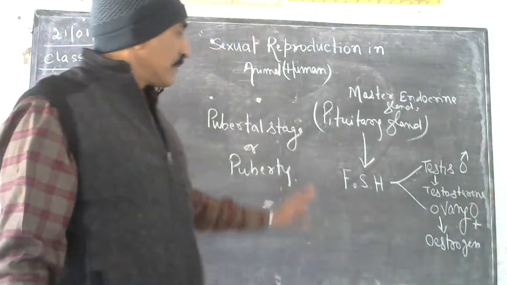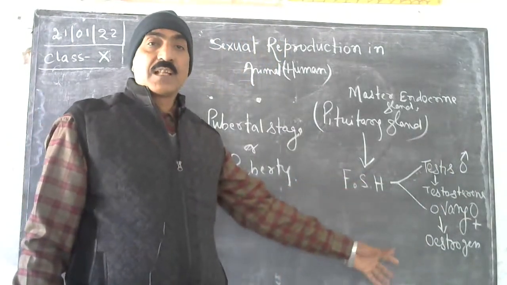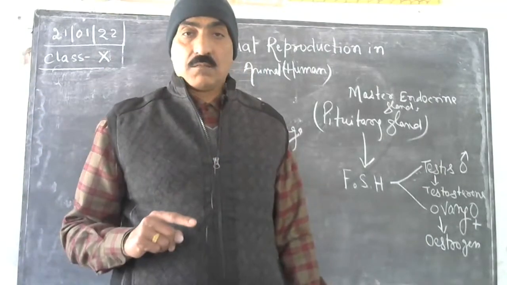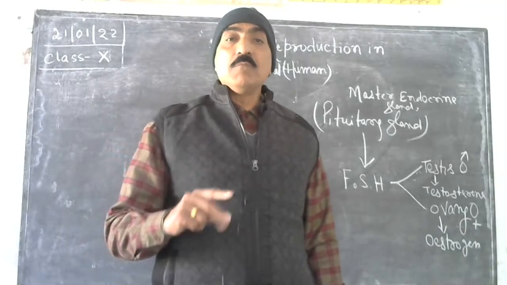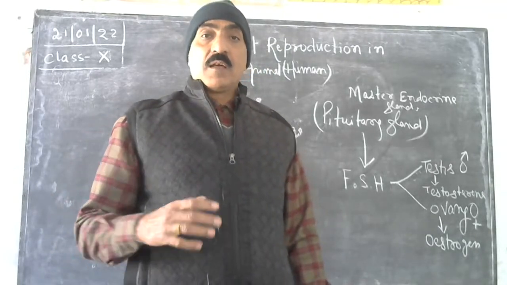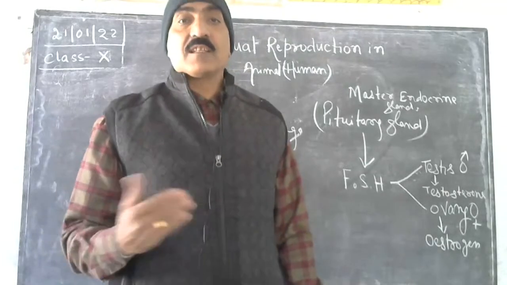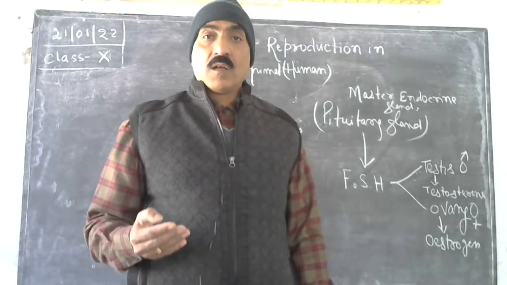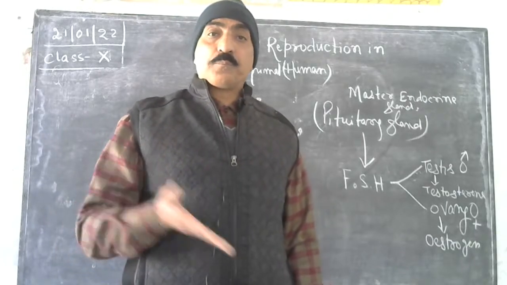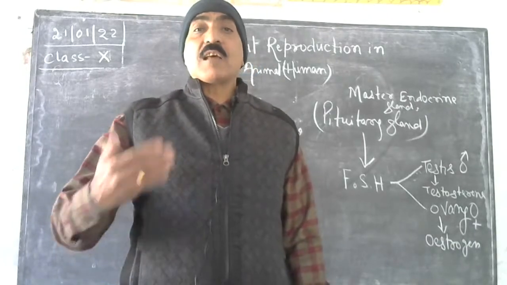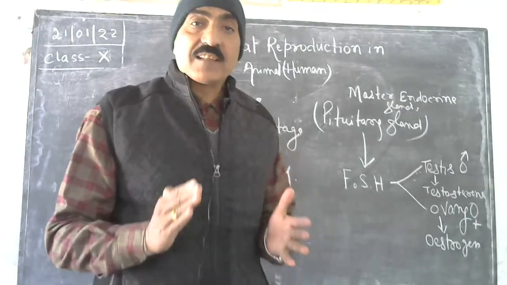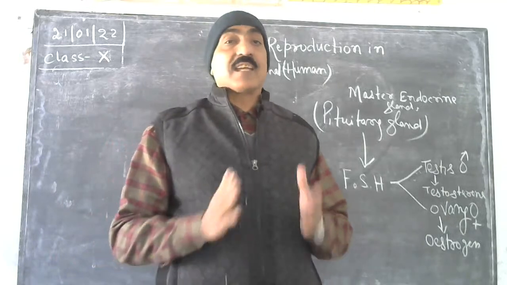Clear? Similarly, in the female's body, the change appears. Their voice becomes shrill. Their voice becomes high pitched. Pubic hair also appears in the female. Then glands appear, or breast development starts. Uterus starts developing. So these are the important characters in female.